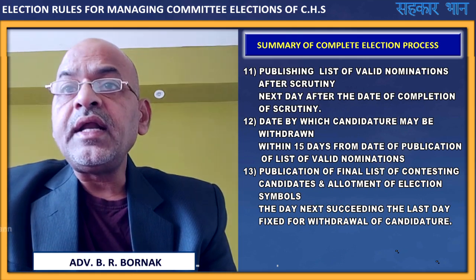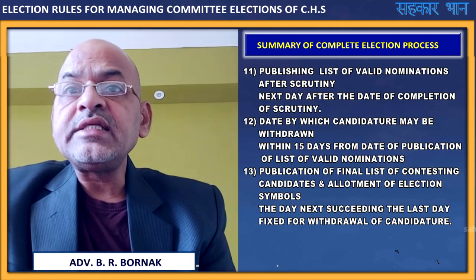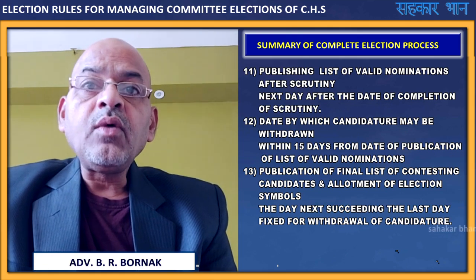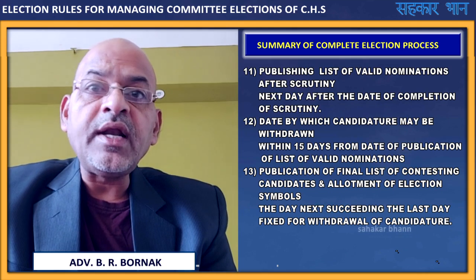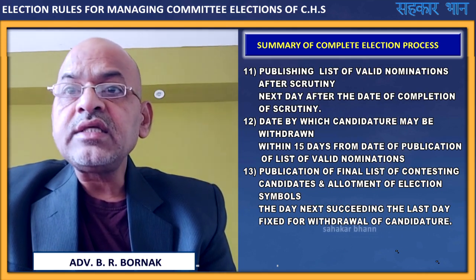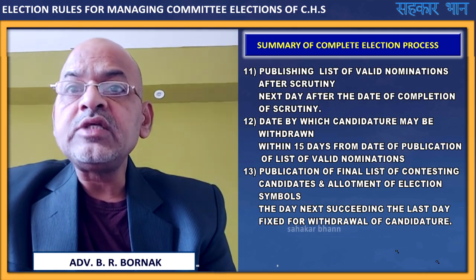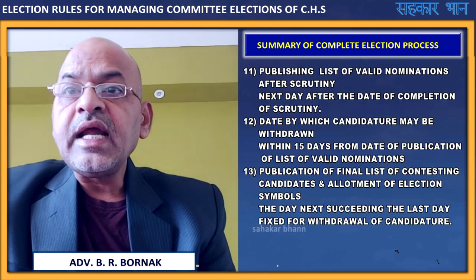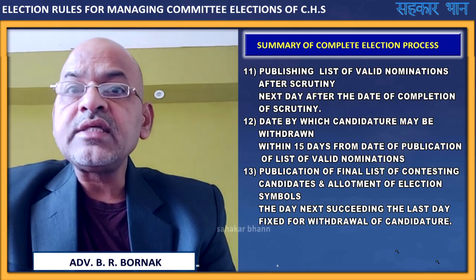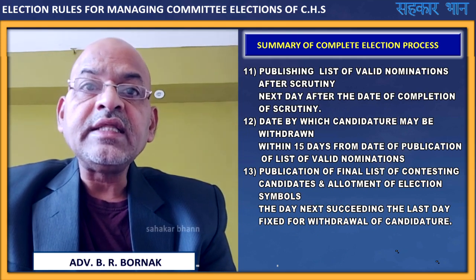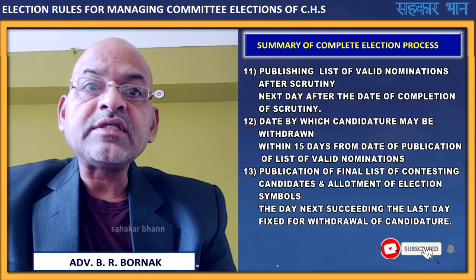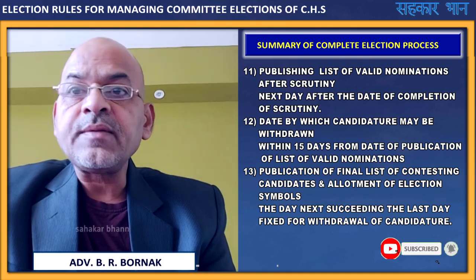Next step, date by which candidature may be withdrawn, within 15 days from the date of publication of list of valid nominations. Next stage, publication of final list of contesting candidates and allotment of election symbols, the day next succeeding the last day fixed for withdrawal of candidature.